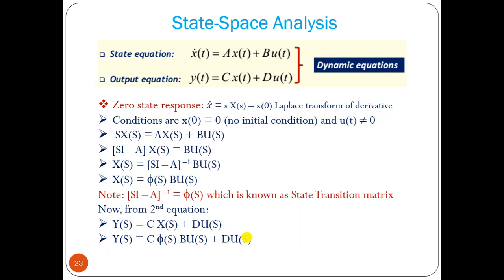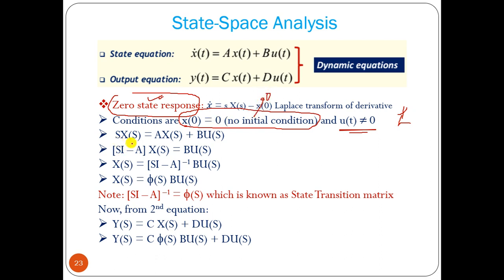Okay, it is the zero input response. Now say the zero state response. That means there is no initial condition, but u(t) is not equal to 0, so we have some input and the state is 0. This is the linear system. Zero initial condition, so this x(0) becomes 0.